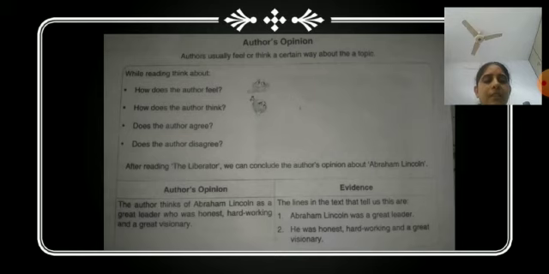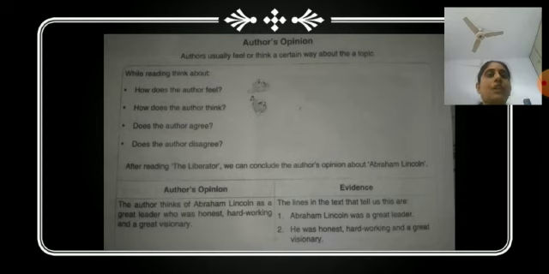So after reading the chapter, we can conclude the author's opinion about Abraham Lincoln. Here we are given the example of the chapter The Liberator, which we are going to read in the next video, in the next class of ELGA. So we will discuss the author's opinion there.